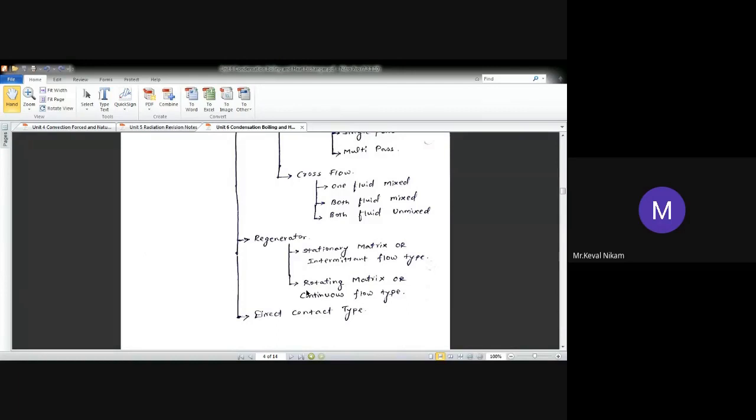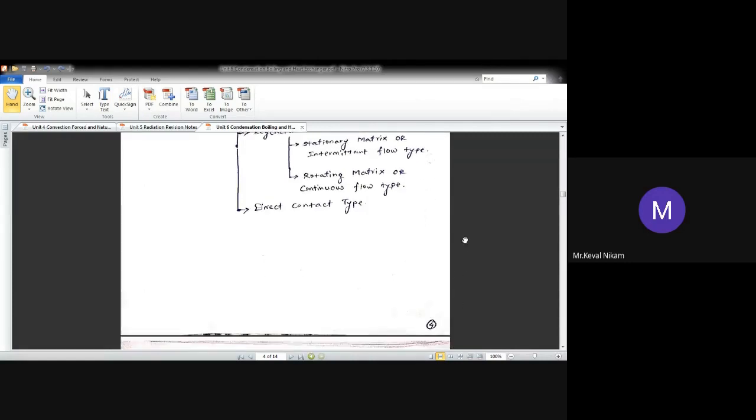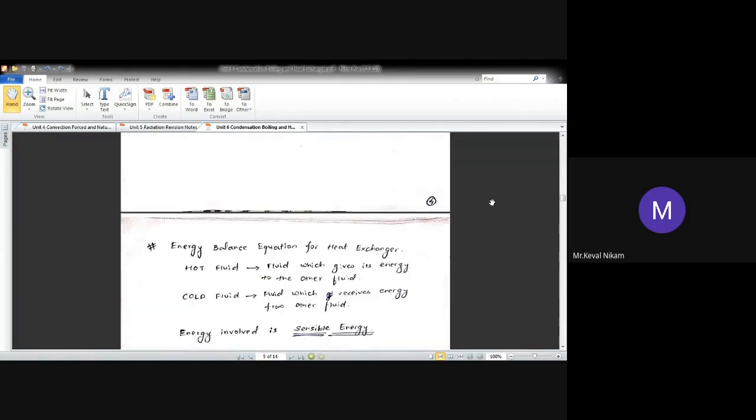In a stationary mesh, the hot fluid will be in contact with a specific part only. And the last one is the direct contact type. Direct contact type is the same as both fluids mixed, meaning air is mixed with water, or cold water has been mixed with hot water. That is called a direct contact type. It is similar to a boiler. You have seen the tube-in-tube type of boiler, and water-in-tube type of boiler.